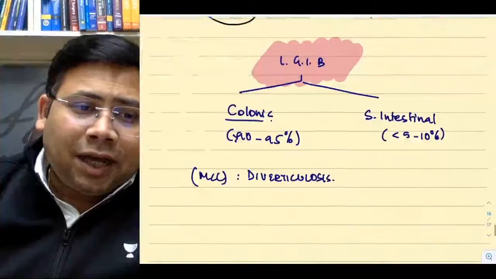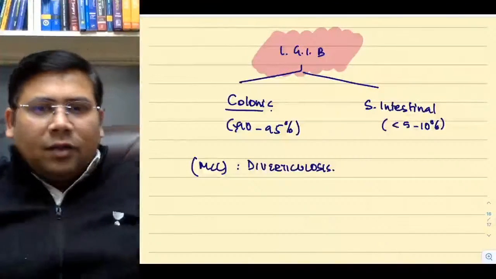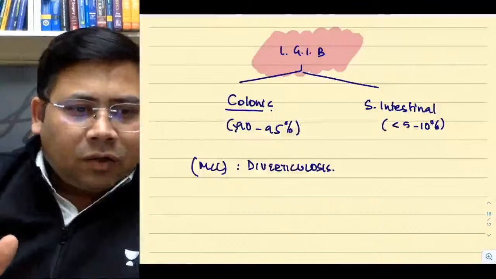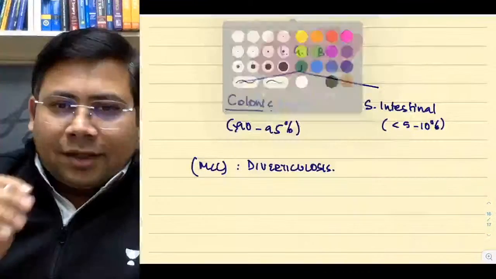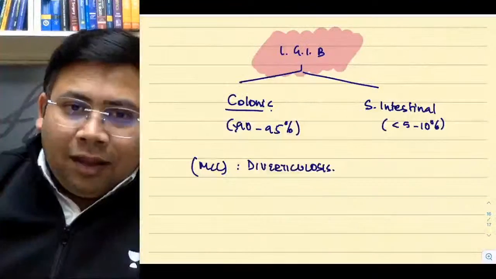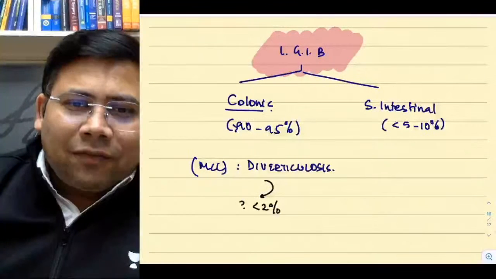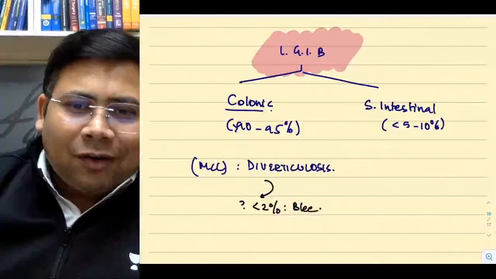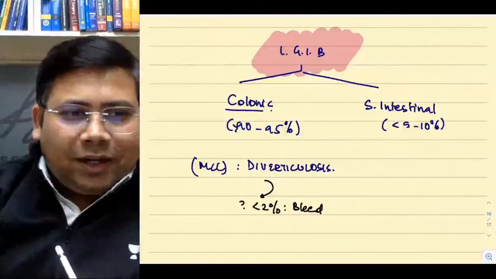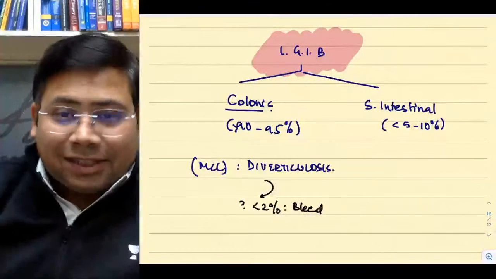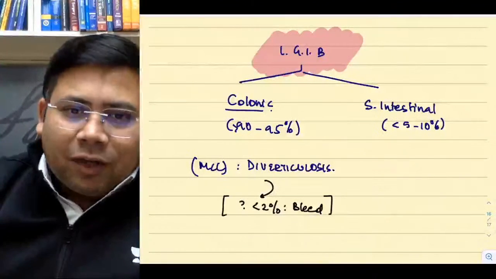Try to understand the ironies. Yes or no? Most common cause is diverticulosis. How many diverticulars bleed? Less than 2% of diverticulars bleed. Is that clear or no? So most common cause of lower GI bleed is diverticulosis, but less than 2% of the diverticulars bleed.